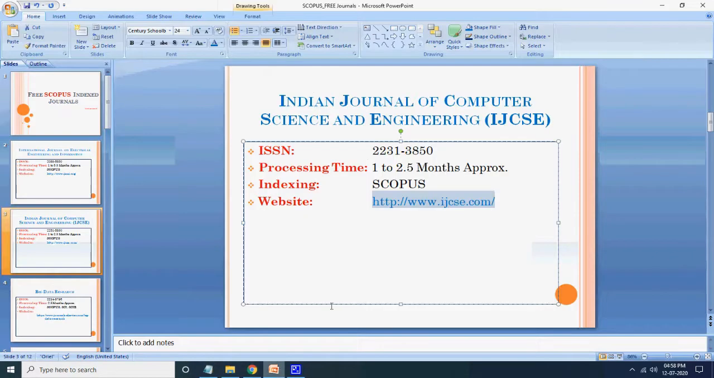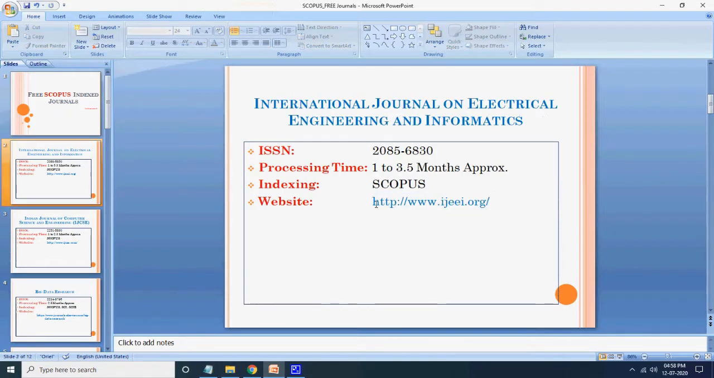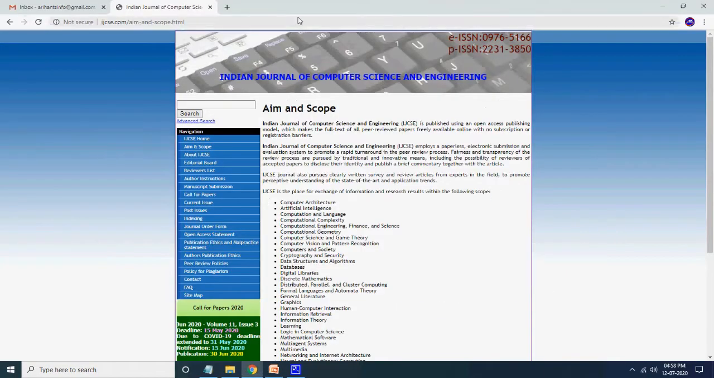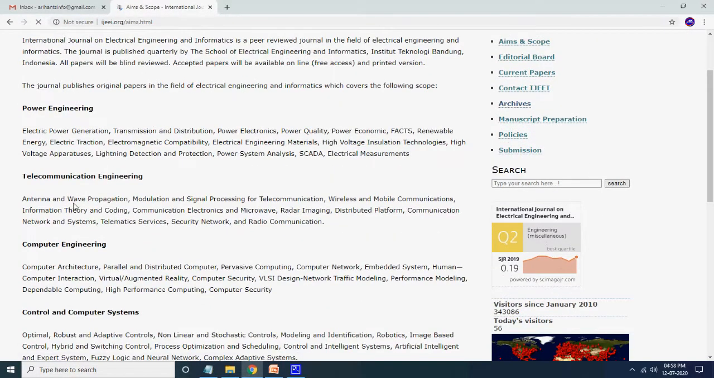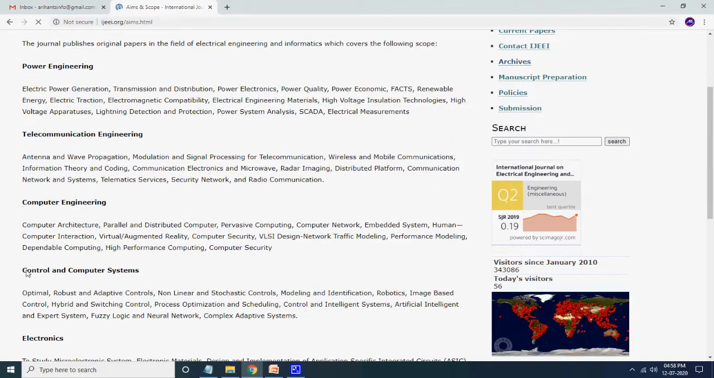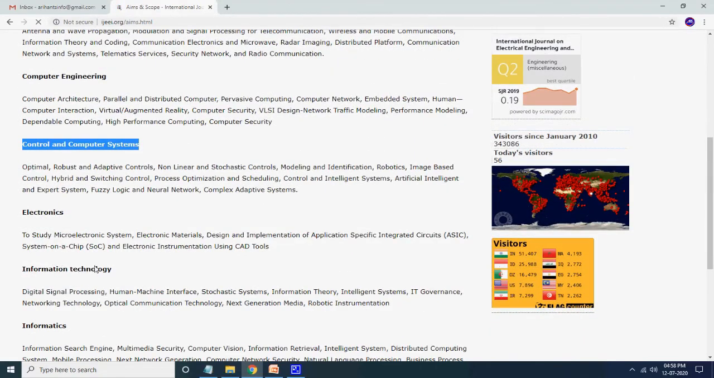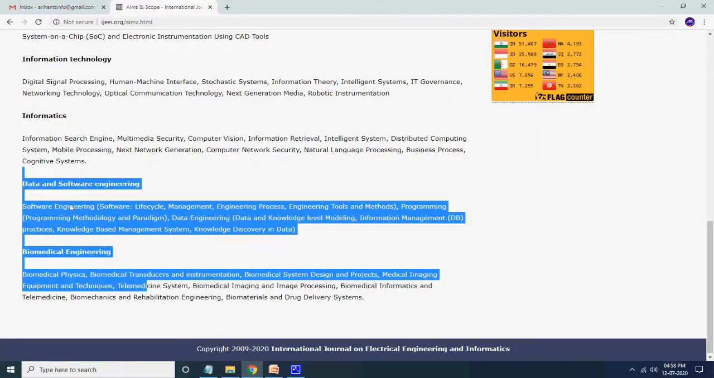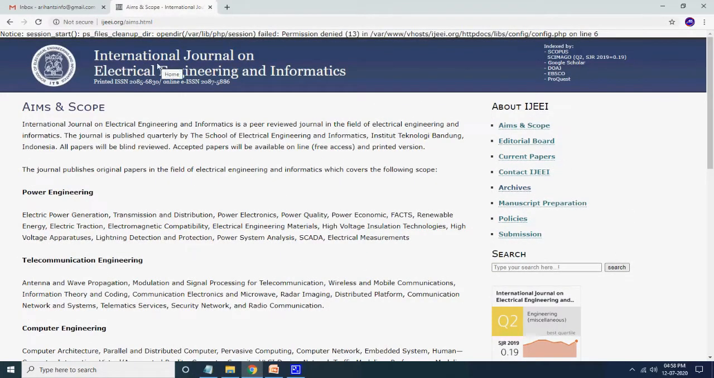This particular journal also has good novelty. You can see here aim and scope: power engineering, telecommunication engineering, computer engineering, control and computer systems, electronics, information technology. This much biomedical engineering. This much services are there in the International Journal of Electrical Engineering and Informatics journal.